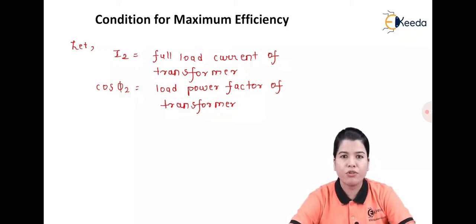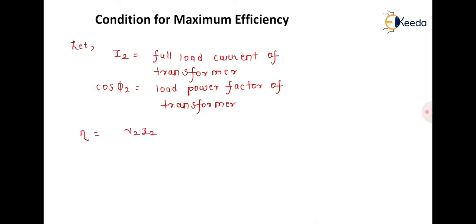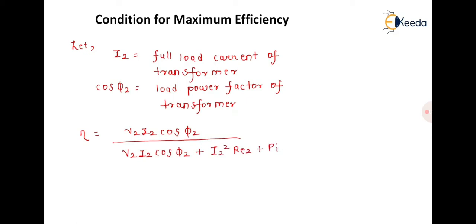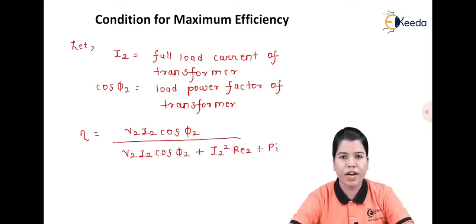Hence the per unit efficiency of the transformer can be written as efficiency is equal to V2 I2 cos phi 2 divided by V2 I2 cos phi 2 plus I2 square Re2 plus Pi. Here I2 square Re2 is the value of copper loss, whereas Pi is the value of iron loss.